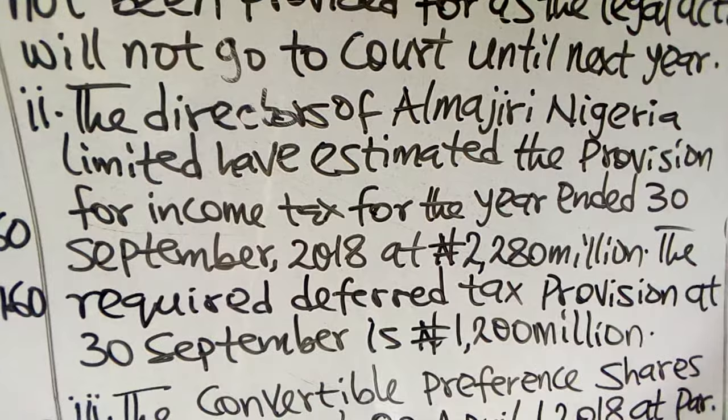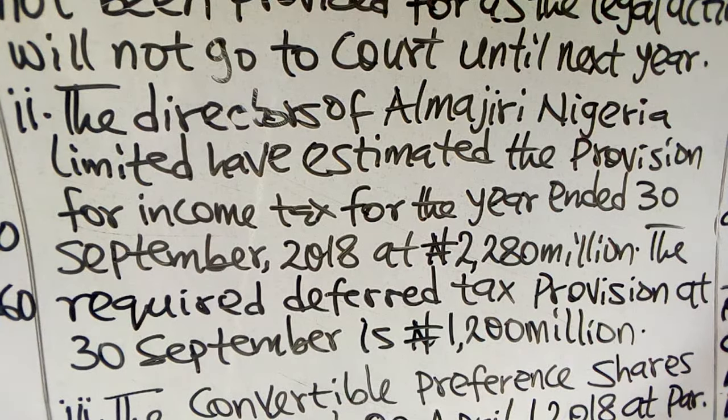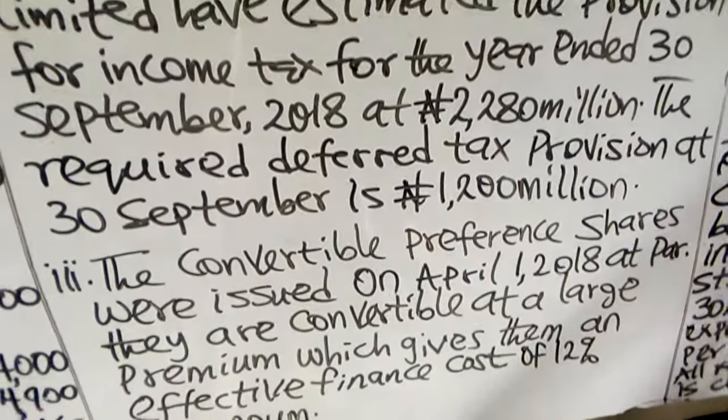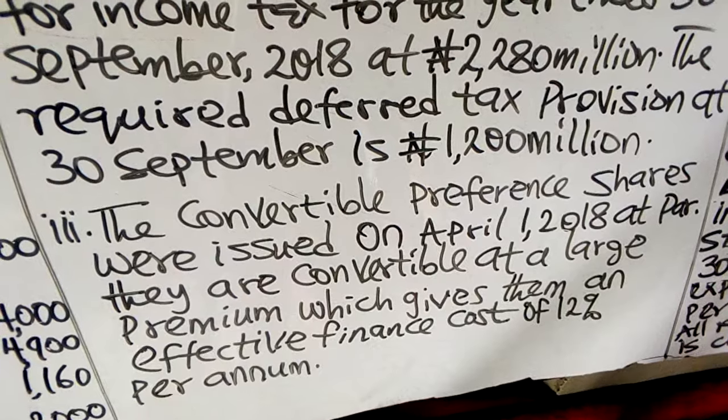The directors of Almajiri Nigeria Limited have estimated the provision for income tax for the year ended 30 September 2018 at 2,280 million naira. The required deferred tax provision at 30 September is 1,200 million.